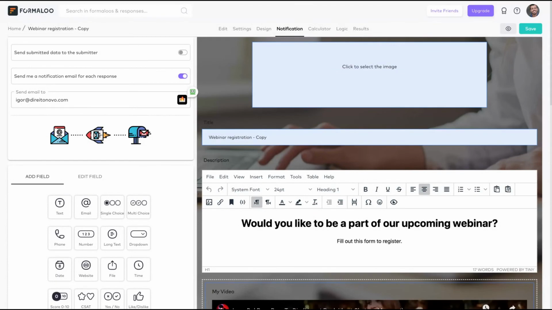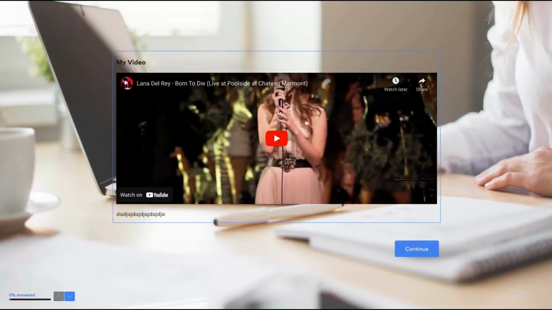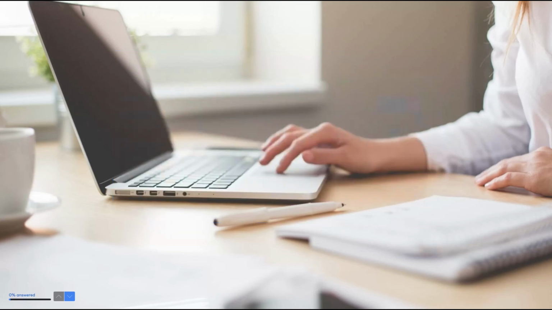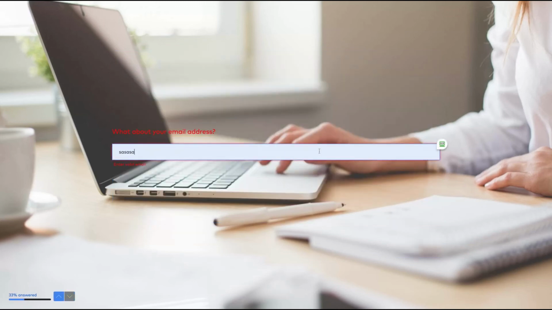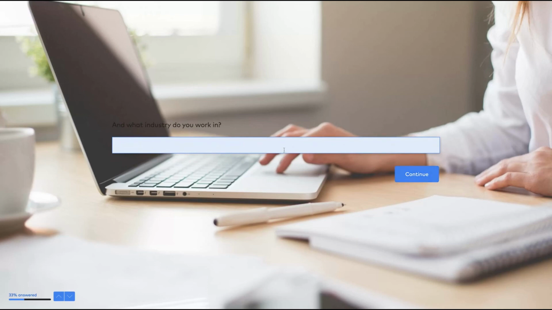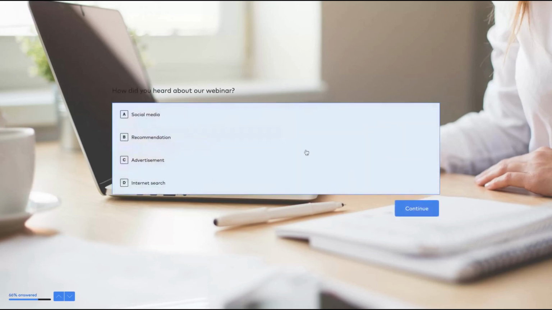Here you can see how it works. So start. I chose the multi-step one, so it will show one step at a time. I think it's better. And here you can see the percentage, like Typeform. Pretty much equal to Typeform. You can totally replace Typeform with Formalu. It's an awesome tool. With only one code you get everything, so it's kind of a no-brainer. Name, email address, and completing the form in a multi-step way.